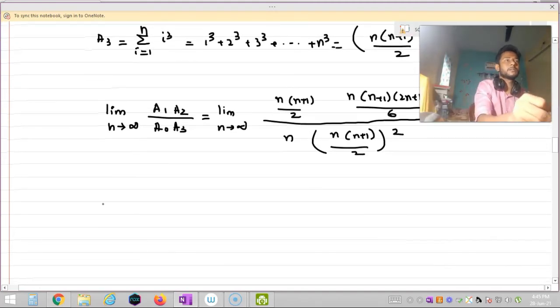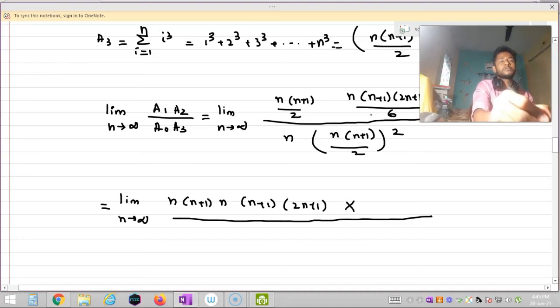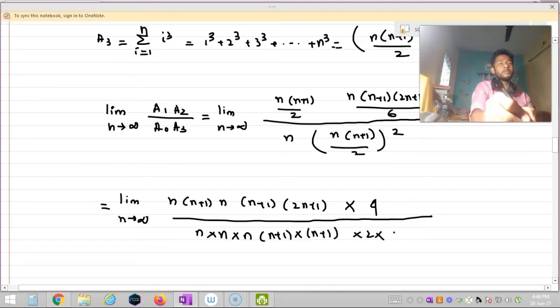So this is nothing but limit n tends to infinity, n into n plus 1 into n plus 1 into 2n plus 1, into 2 square, that is 4, and in denominator we will get n into n into n into n plus 1 into n plus 1 into 2 into 6. So this is 2, this is 3, cancelling this n, cancelling this n, cancelling this n plus 1 also.